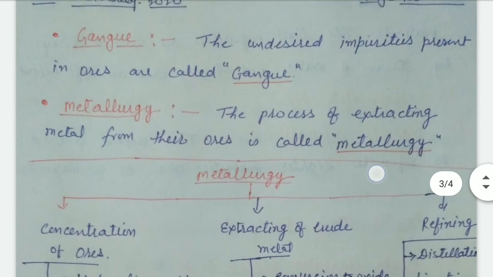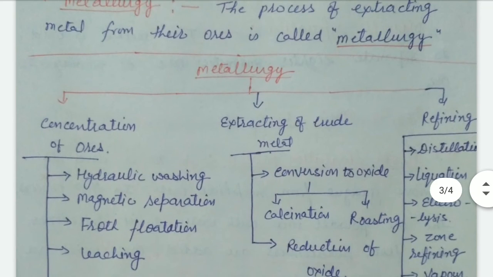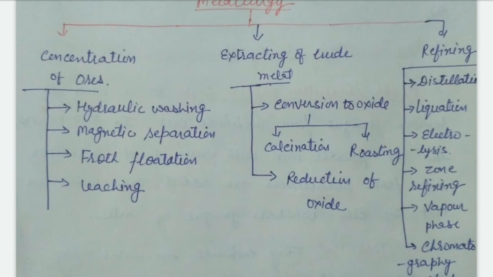And second is metallurgy. The process of extracting metal from its ores is called metallurgy. Metallurgy has three parts: concentration of ore, extracting of crude metal, and refining. Concentration of ore has four ways: hydraulic washing, magnetic separation, froth flotation, and leaching.